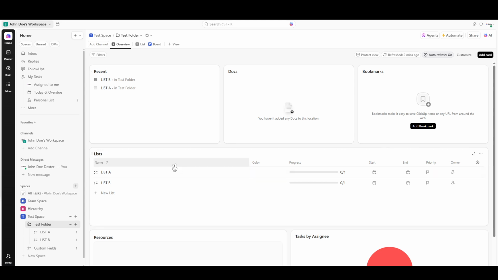The first thing you'll want to do is select the appropriate space, folder, or list within your workspace where you'll be applying your template. This is your starting point, and getting it right ensures that your template will be structured exactly where you need it.